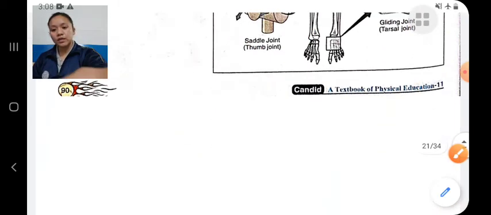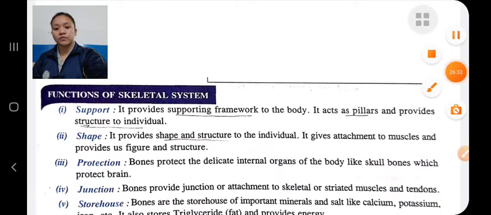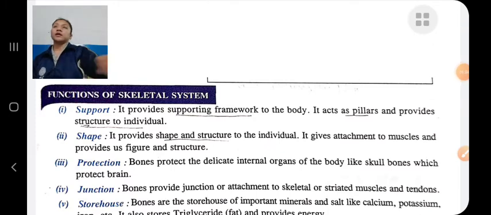Next, what are the functions of the skeletal system? The first function is support. It is the supporting framework of the body. It acts as pillars and provides shape and structure to the individual. It acts as a pillar, framework.